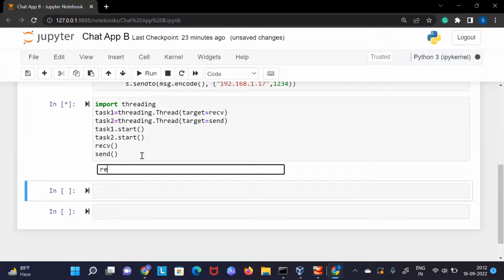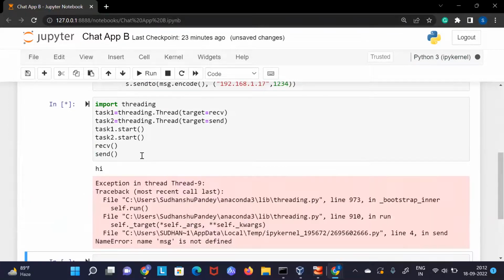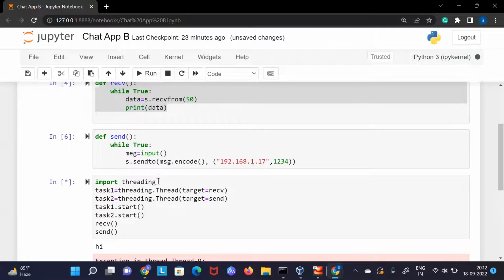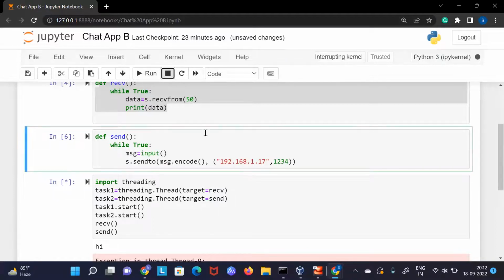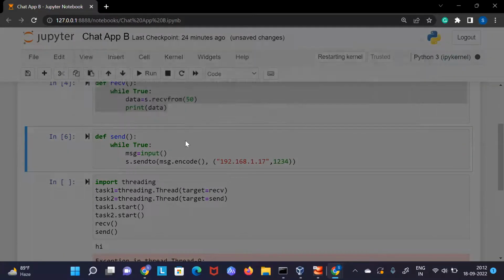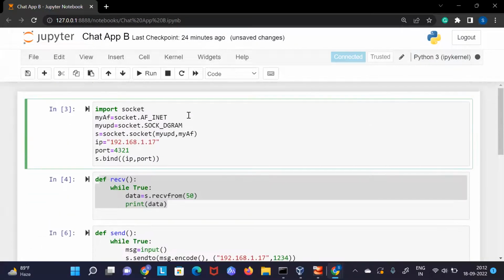Now if I have to send, let's say, hi, I can send this data. Okay, name message is not defined. Okay, there was again a mistake, so let me rerun this. What I wanted to show you, I hope it is clear to you guys. Let me just run it again. I just have that problem.